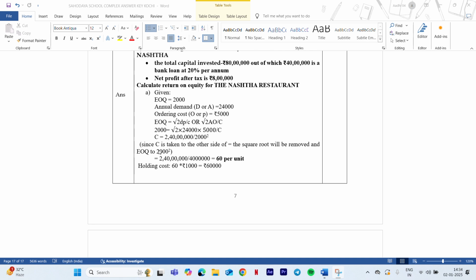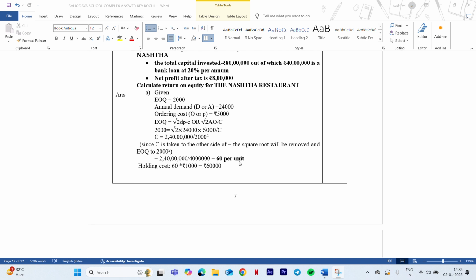Now C will be taken to the other side of equals, whereas 2000 will be coming to the denominator side, and the root will be gone because EOQ was taken out from the square root, as I said. So 2000 into 2000 will be the answer. So you have to substitute 2 crore 40 lakh divided by 40 lakh is equal to 60 per unit, and